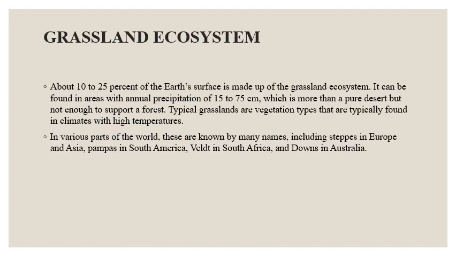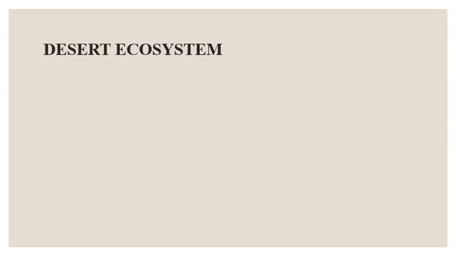Grassland ecosystem. About 10 to 25% of the Earth's surface is made up of grassland ecosystem. It can be found in areas with annual precipitation of 15 to 75 centimeters, which is more than a pure desert but not enough to support a forest. Typical grasslands have vegetation types that are found in climates with high temperatures. In various parts of the world, these are known by many names, including steppes in Europe and Asia, pampas in South America, veld in South Africa, and downs in Australia.